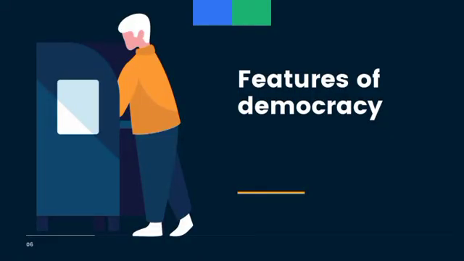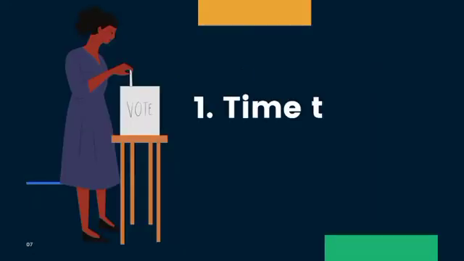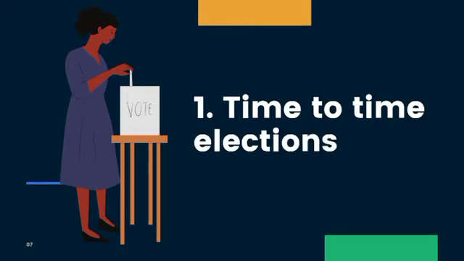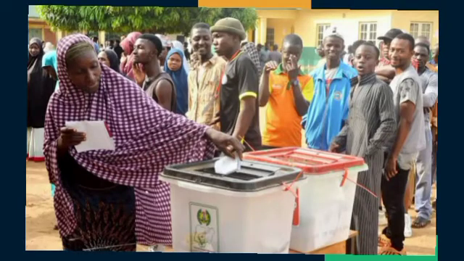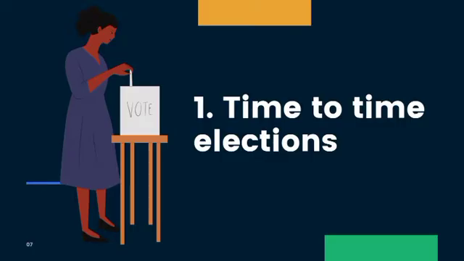Moving forward, we are going to be looking at the various characteristics, or we can also say the various features of democracy. These are things that are peculiar, or these are things that are common in a democratic system of government. Number one, time to time election, or we can also say periodic election. So time to time election is a feature of democracy.